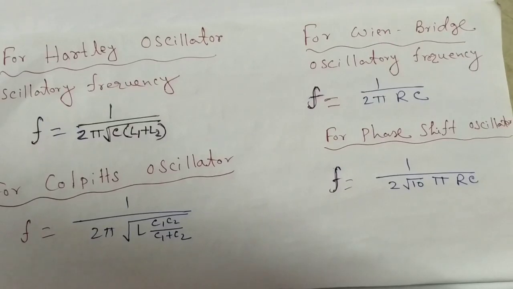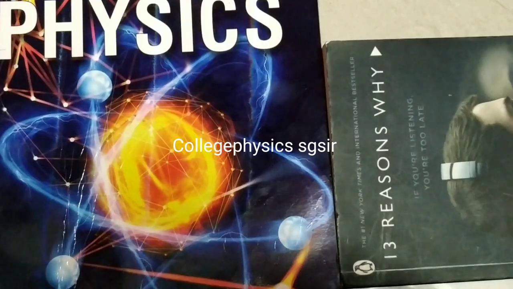Okay, you remind yourself of these equations, remember these equations, so that if L and C are given, you can calculate the oscillator frequency for Hartley oscillator, for Colpitts, for phase shift, and for Wien bridge oscillator.